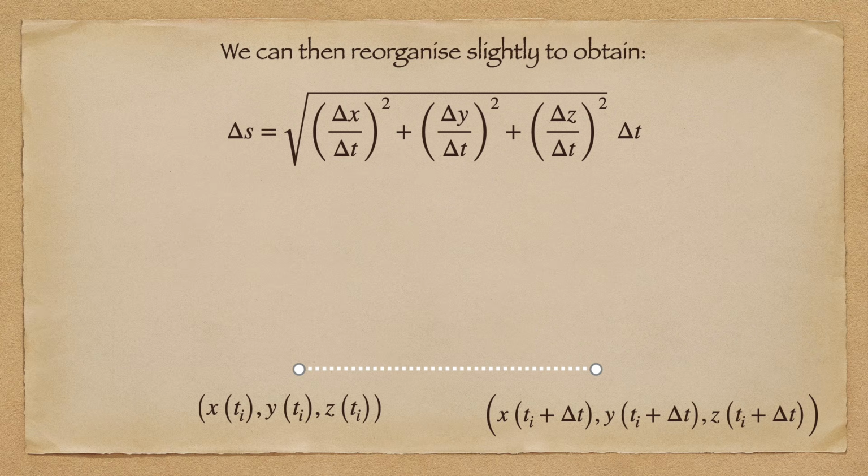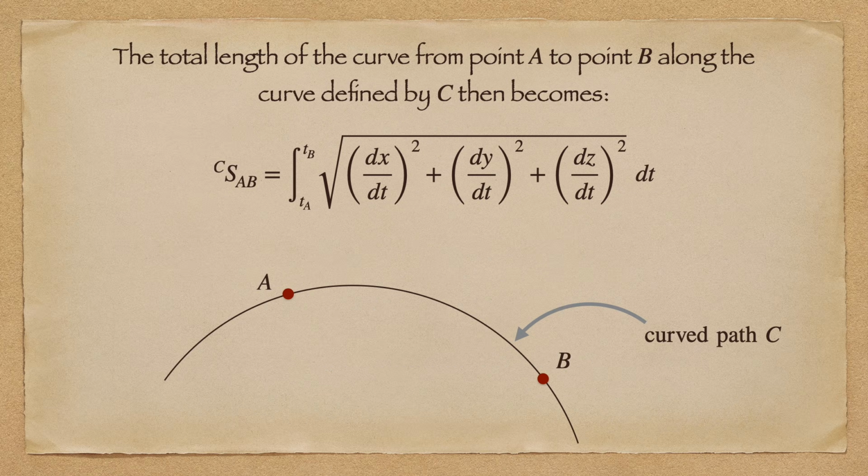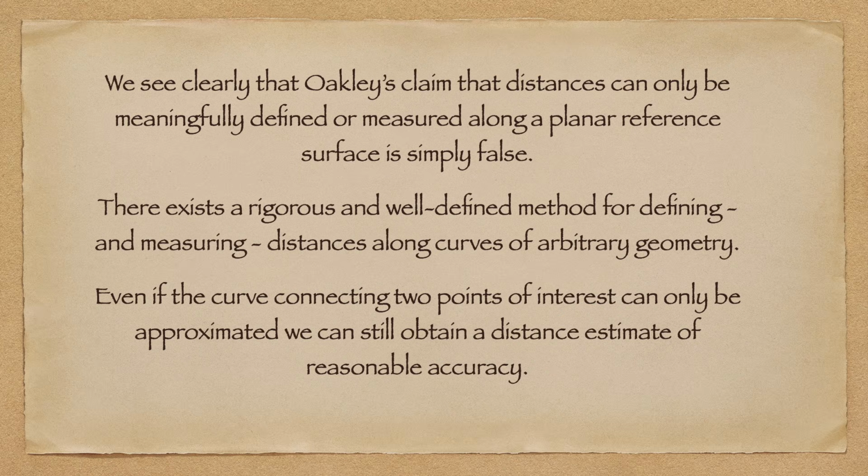Multiplying by delta t over delta t, the terms inside the square root sign just become the gradients of each of the coordinates with respect to t. Letting delta t become infinitesimally small, we just obtain the derivatives of each of the coordinates with respect to t. We can then obtain the total length of the curve between these 2 points by just integrating this term. So we can see instantly that Oakley is just wrong. Given a curve of arbitrary geometry, we can well define and measure the distance along it.